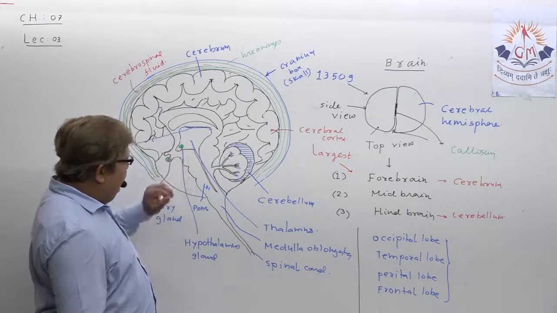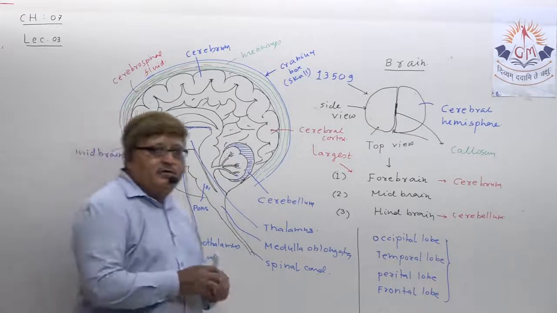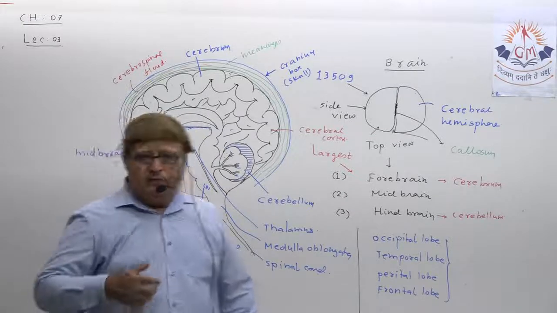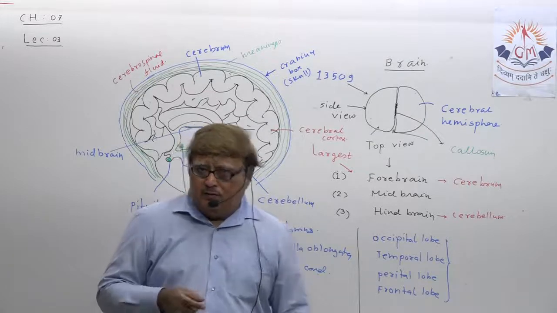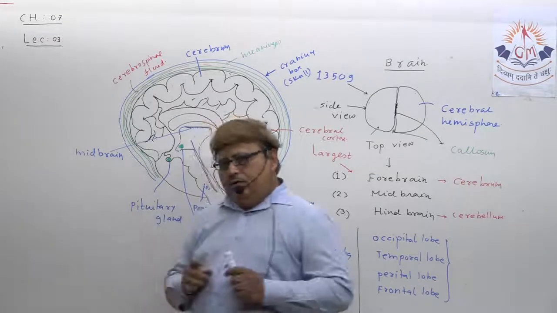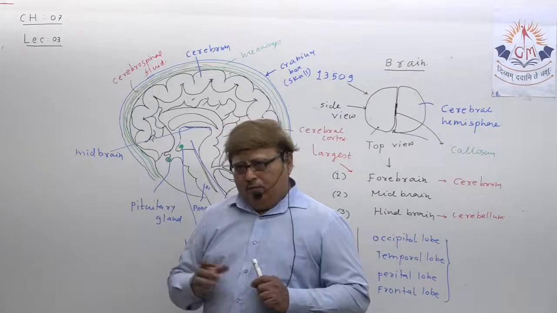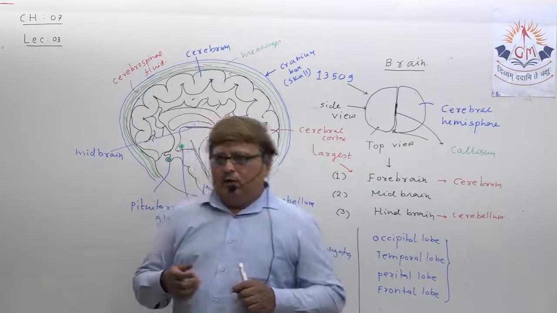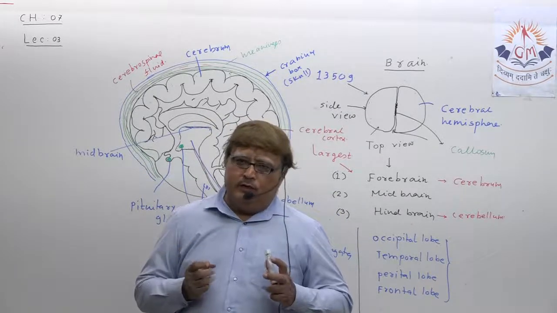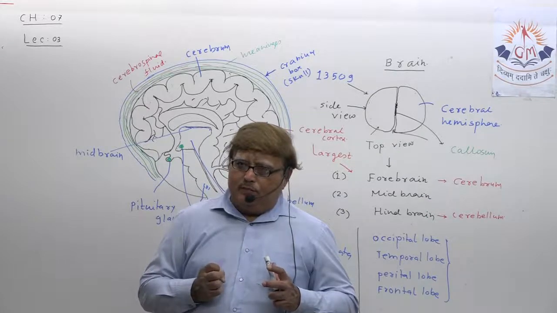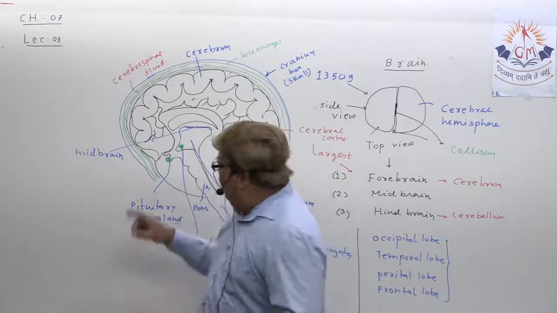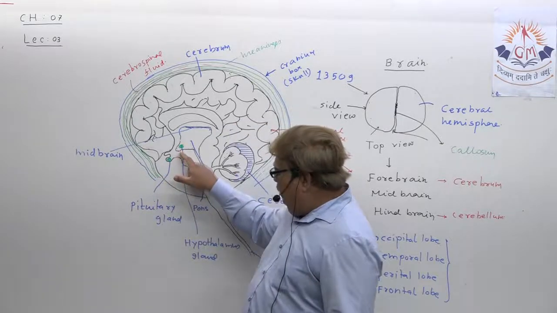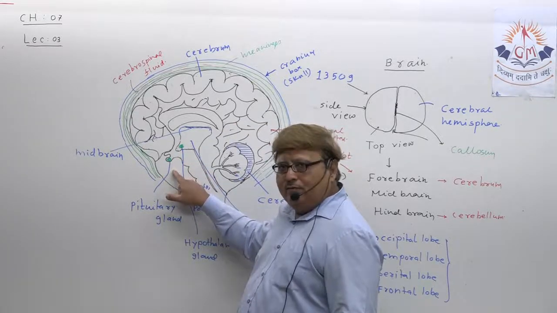Now at the same time, the hypothalamus has another role also, which is actually not mentioned in your textbook, but my dear student, you should know that we will understand in the next lecture, lots of hormones in our body are released by the pituitary gland. But the pituitary gland is actually under the control of the hypothalamus gland.